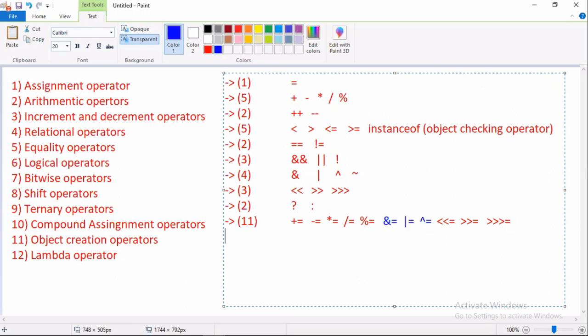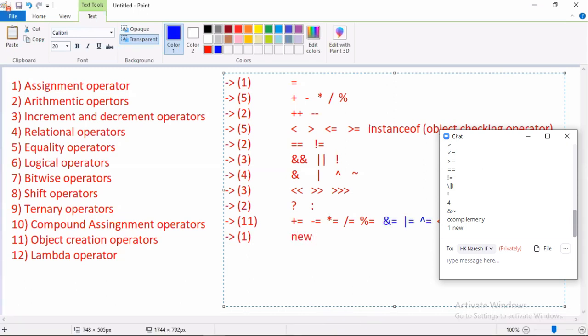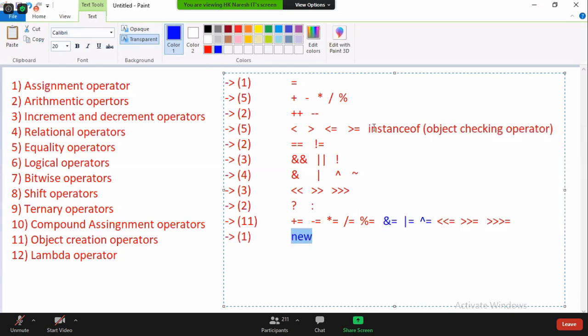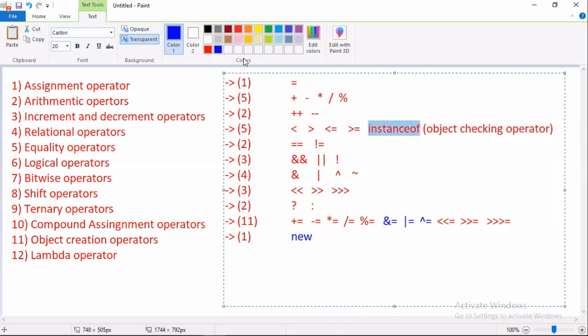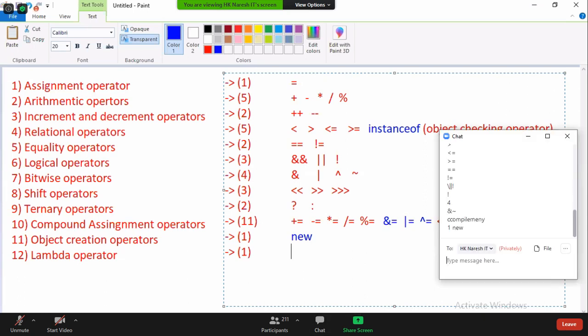Then next, the object creation operator, only one. What is that? New. New is a keyword acting as an operator. Very important. New is a keyword; that's why I'm using blue color, acting as an operator. Then next, the lambda operator. The lambda operator is one, that is the arrow. Okay.